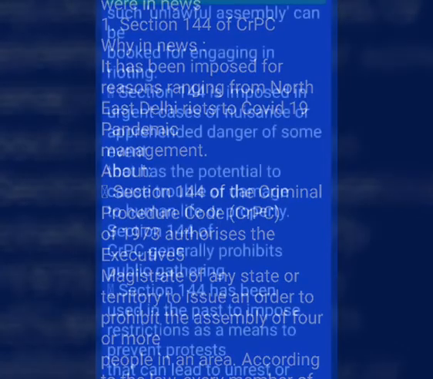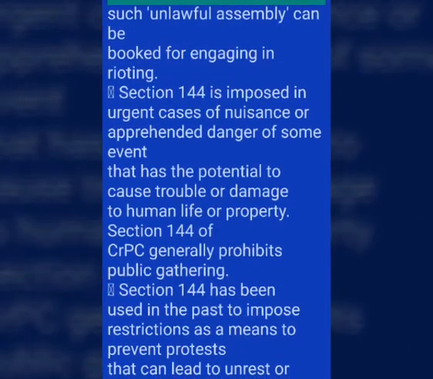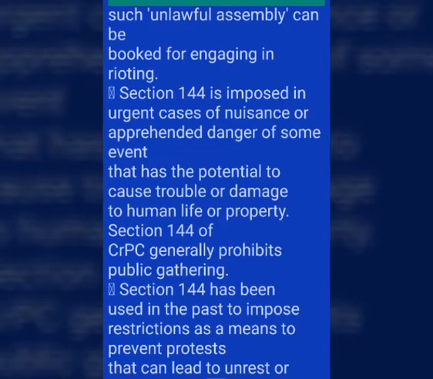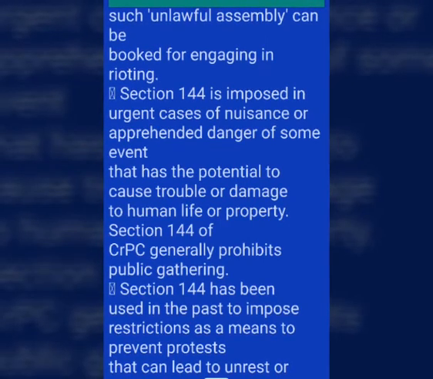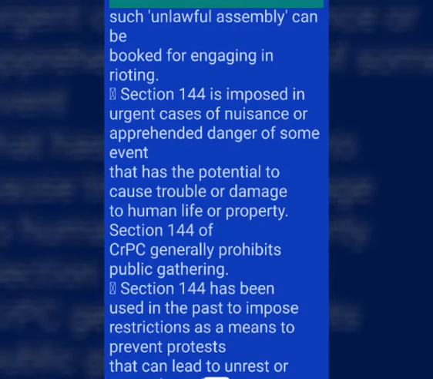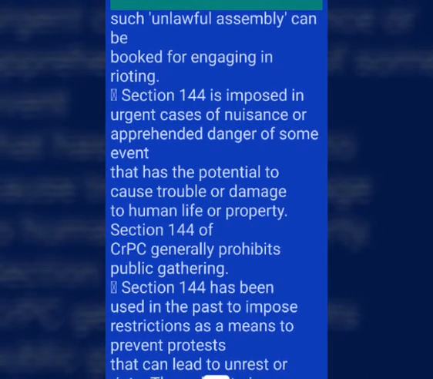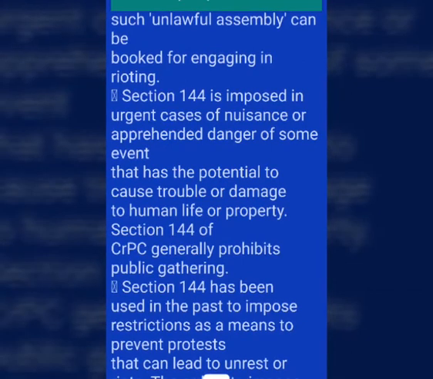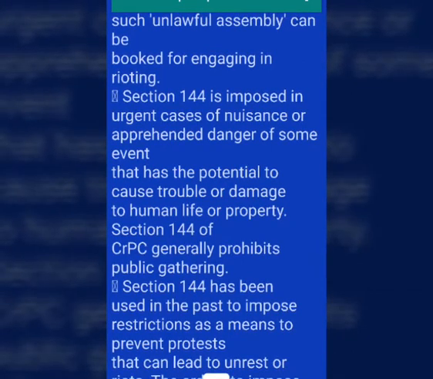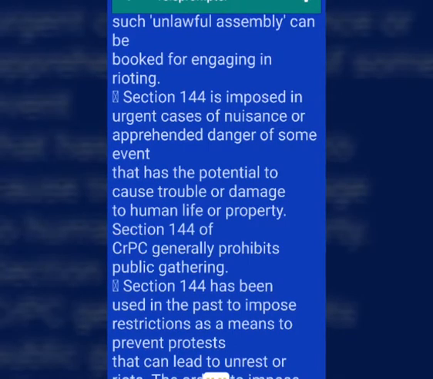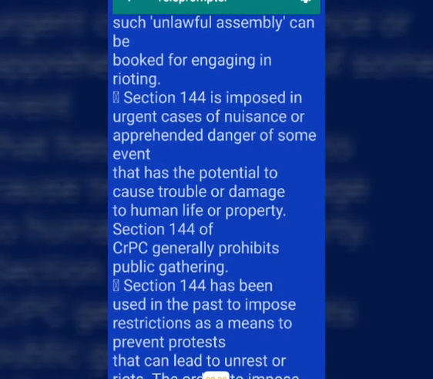Magistrate of any state or territory to issue an order to prohibit the assembly of 4 or more people in an area. According to the law, every member of such unlawful assembly can be booked for engaging in rioting. Section 144 is imposed in urgent cases of nuisance or apprehended danger of some event that has the potential to cause trouble or damage to human life or property.